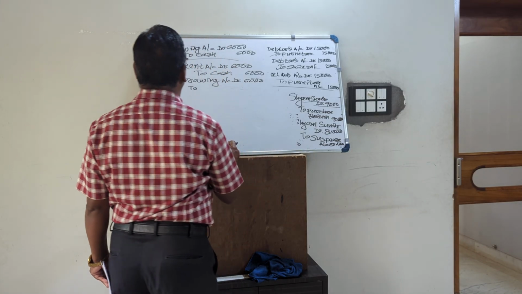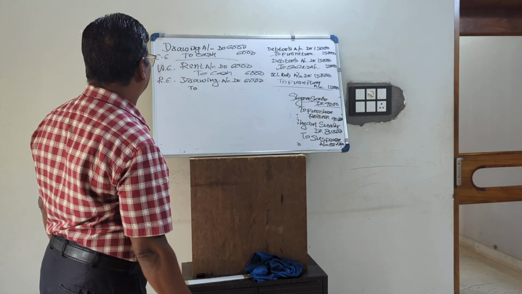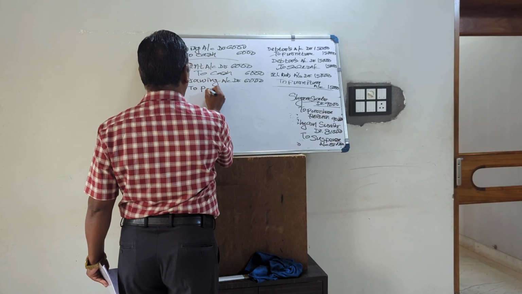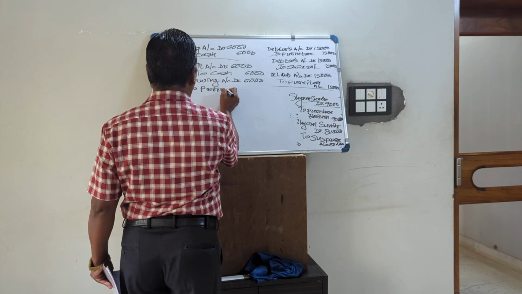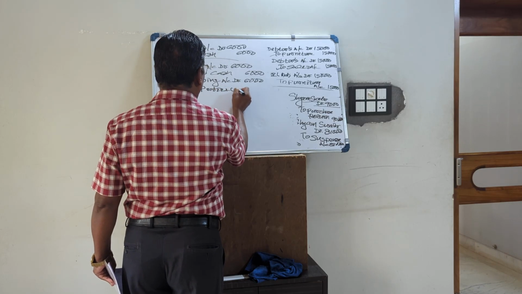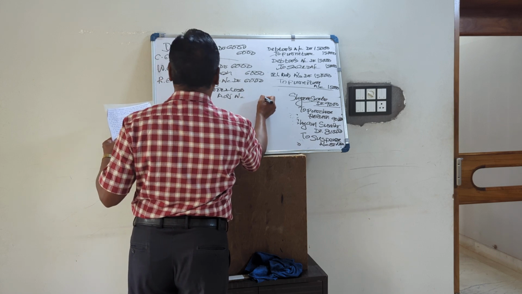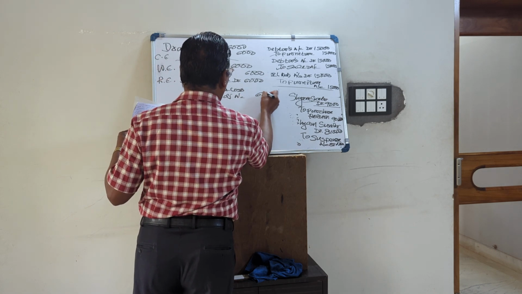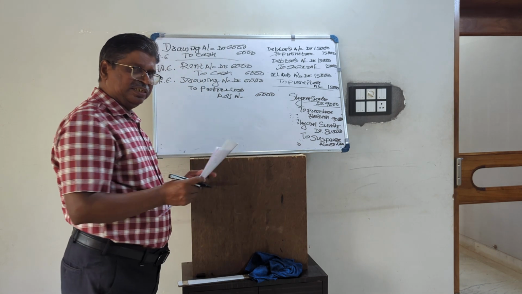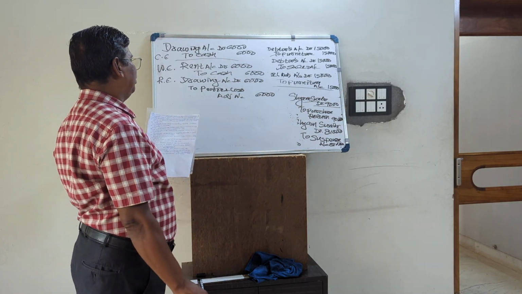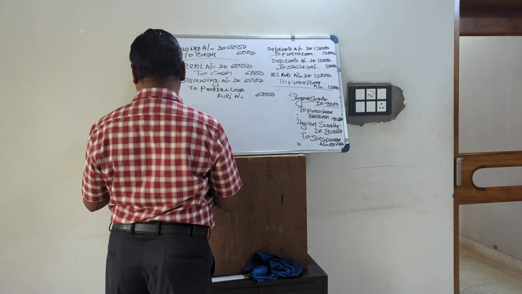So whatever the nominal heads, that is expense or income, it should go through the profit and loss adjustment account. So drawing account debited to profit and loss adjustment account. Remember, error rectification is very important for chartered accountant foundation course students.